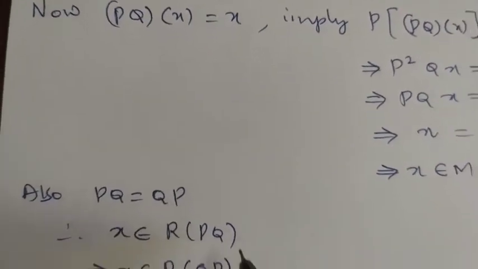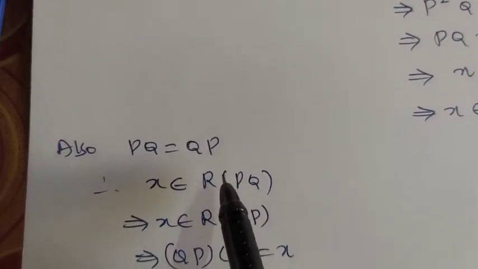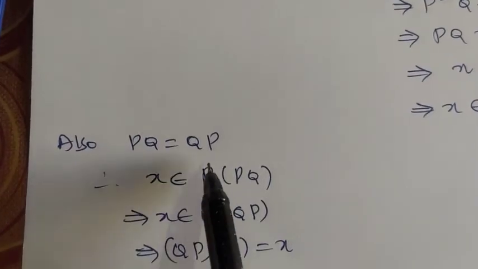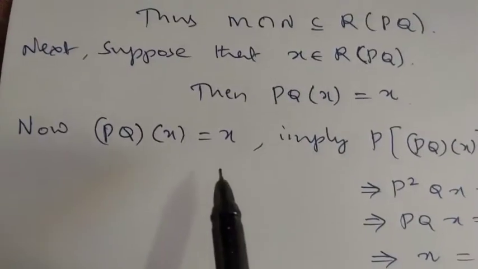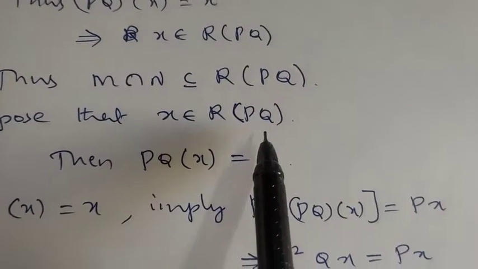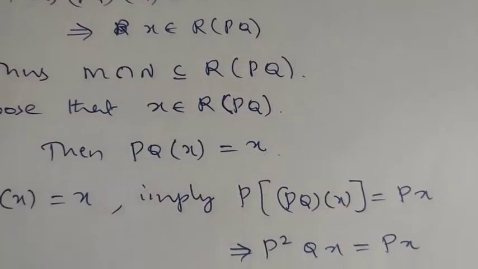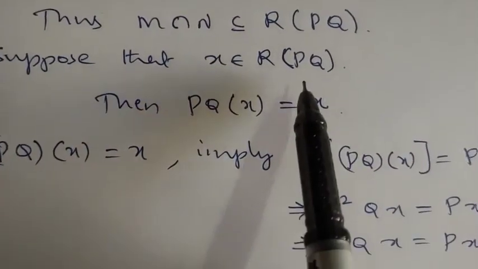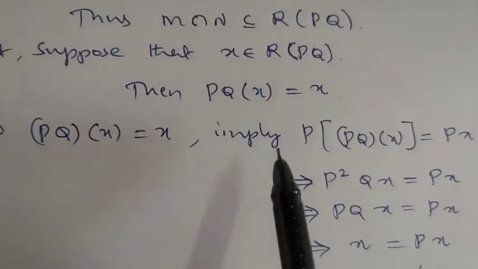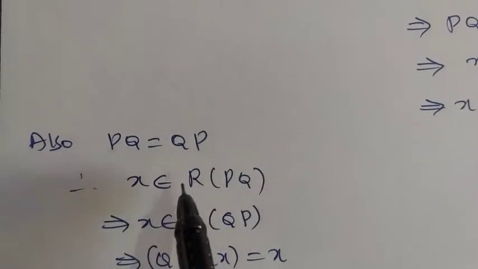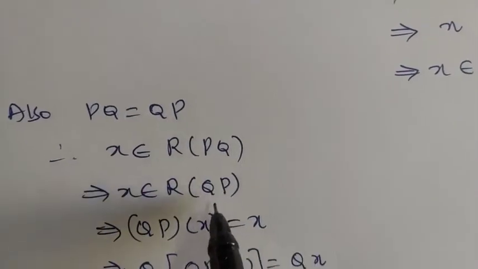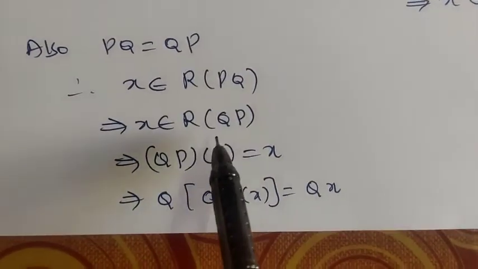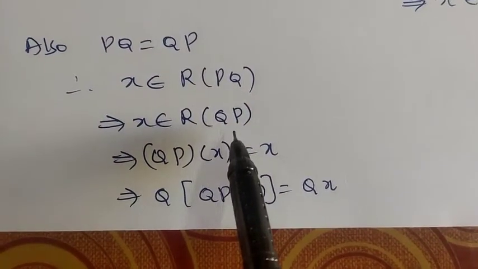Also look here, PQ is equal to QP implies what? We have assumed that X belongs to the range of PQ, so that's why we have taken PQ of X is X. Now X belongs to the range of PQ means X belongs to the range of QP, because PQ is same as QP. Now X belongs to the range of QP implies what?